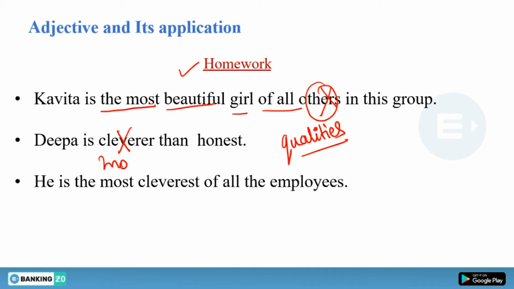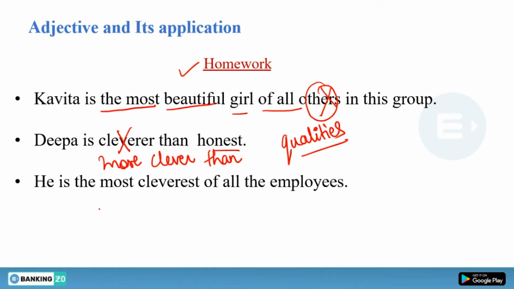We simply use more, and then we use positive degree, that should be clever, and then we use than, and then another positive degree, that is honest. So Deepa is more clever than honest. Now it is fine.